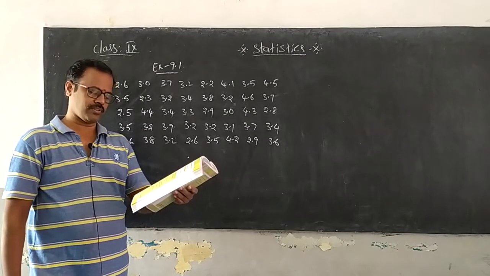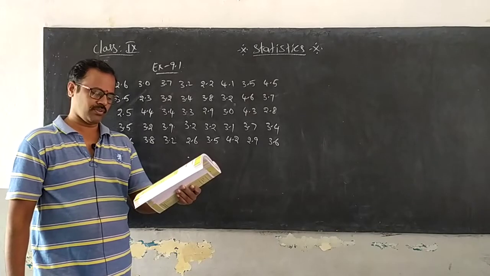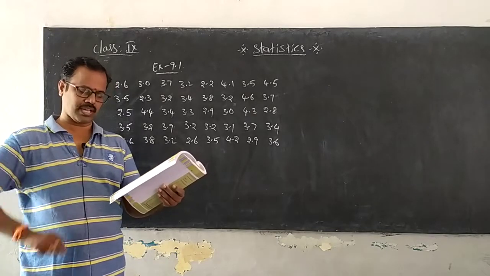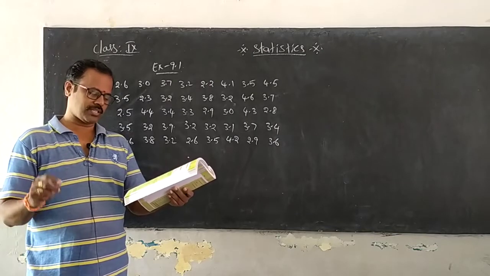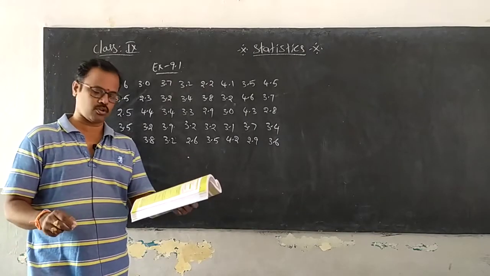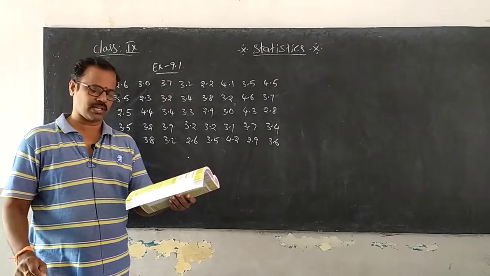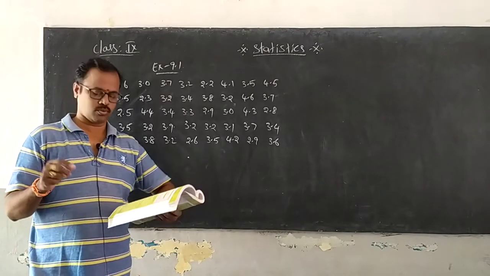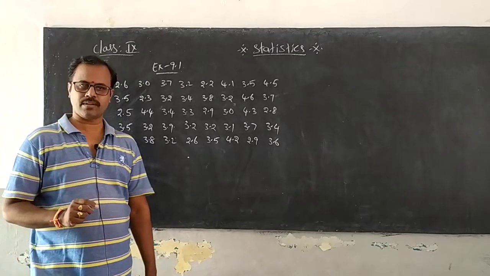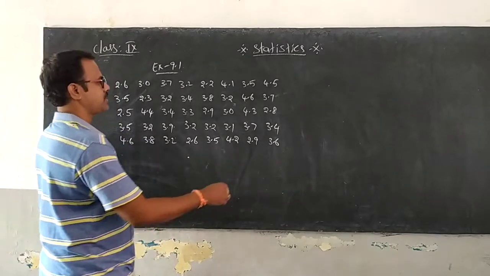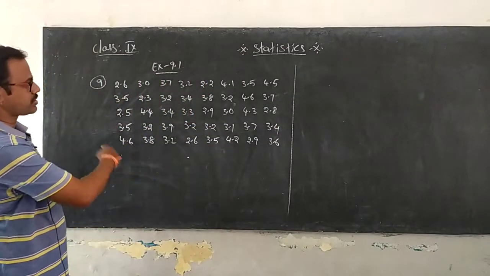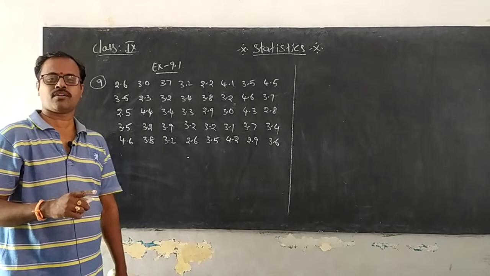Construct a grouped frequency distribution table with exclusive classes for this data, using class intervals of size 0.5, starting from the interval 2.0 to 2.5. Now let us understand. If the question is given, first of all you need to find out